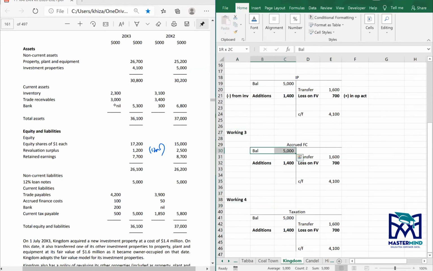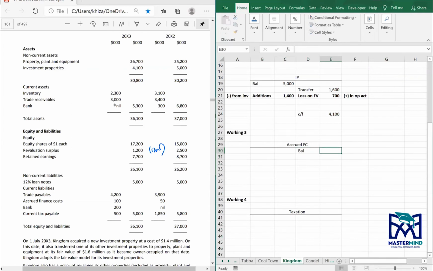Since it's accrued, the balance will be on the credit side. 50 opening, closing is 100. Interest during the year, 600.